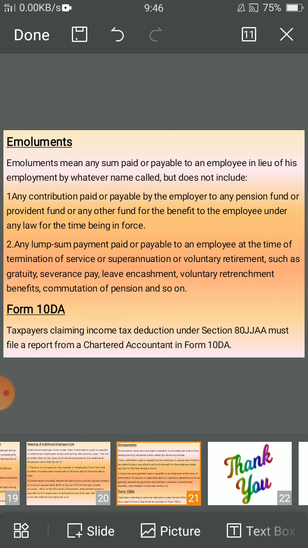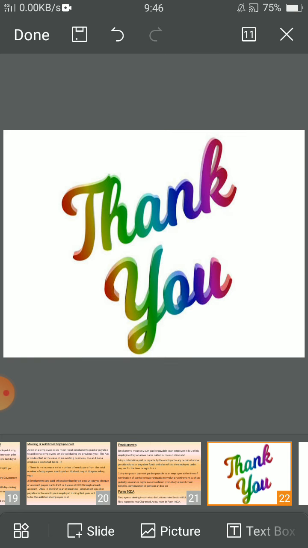Form 10DA. Taxpayers claiming income tax deduction under Section 80JJAA must file a report from a chartered accountant in Form 10DA. Thank you.